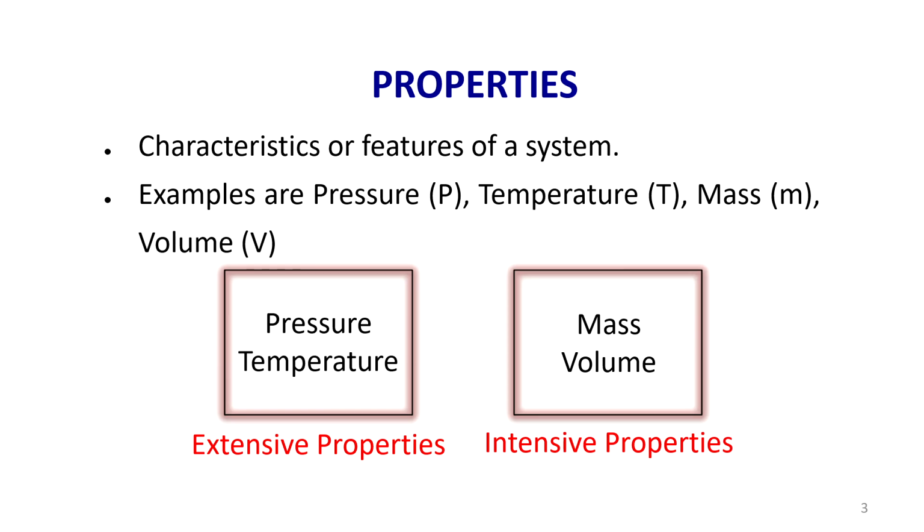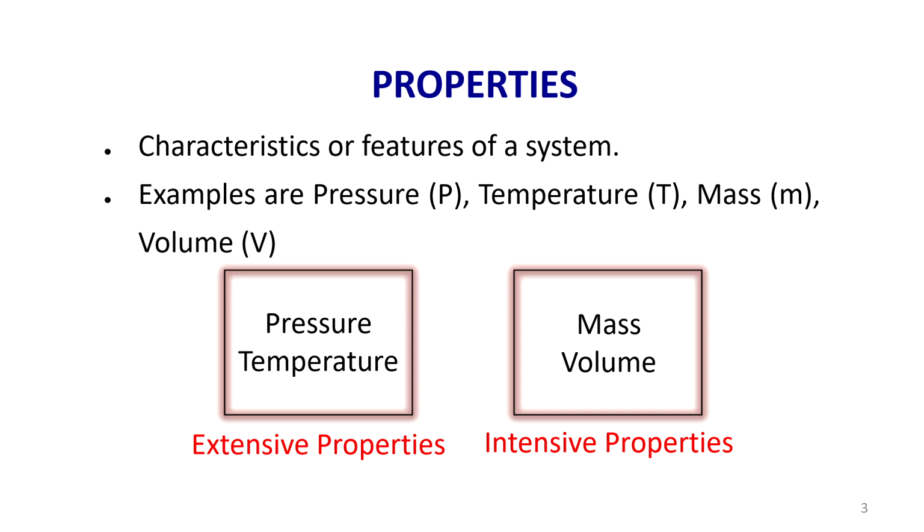So examples of properties are pressure, temperature, mass, volume, etc. And these properties of a system are further classified into two types: extensive properties and intensive properties. Pressure and temperature are categorized under extensive properties, while mass and volume are categorized under intensive properties. How do these extensive properties differ from intensive properties? Extensive properties are the ones that do not depend on the mass of the system or the size of the system.